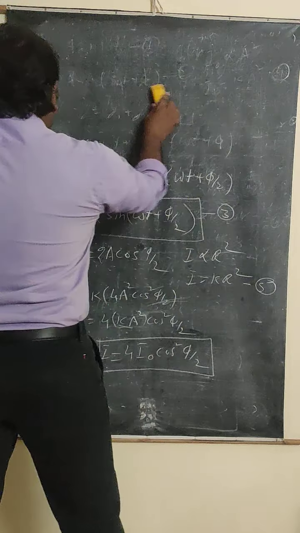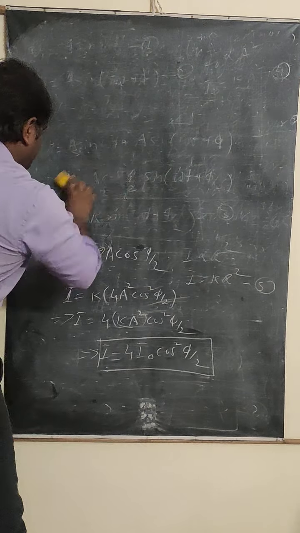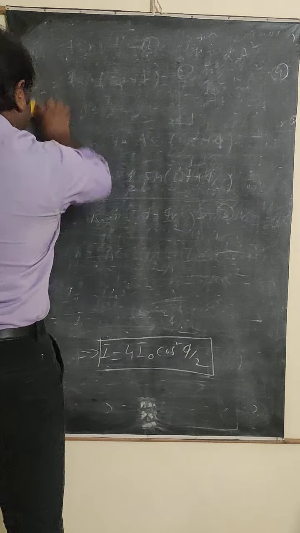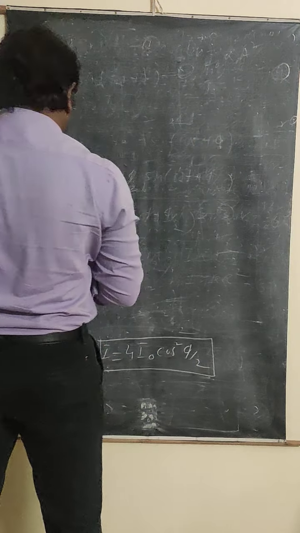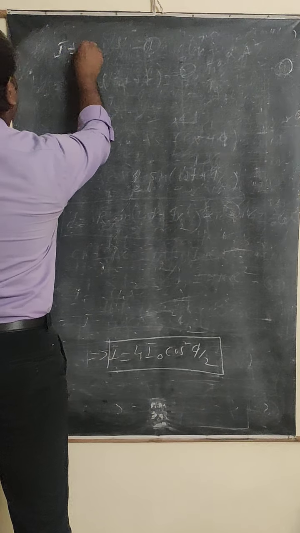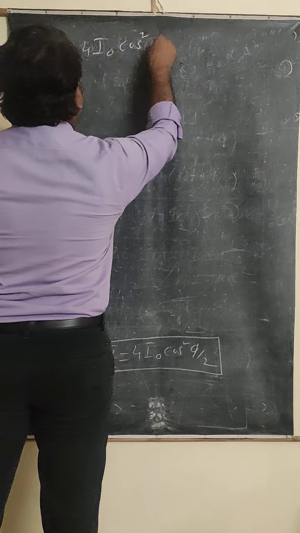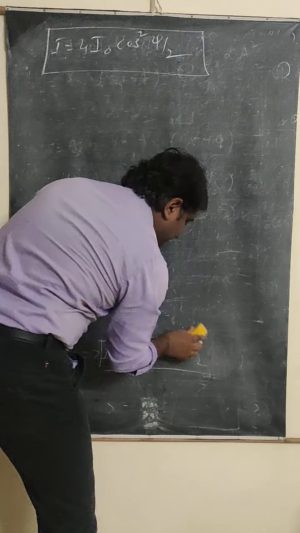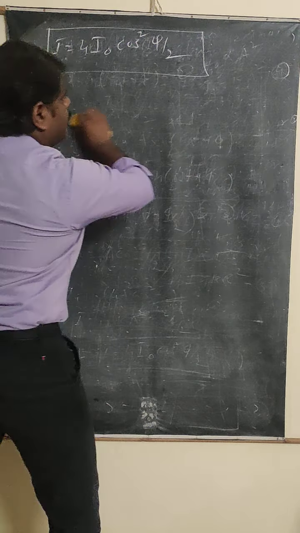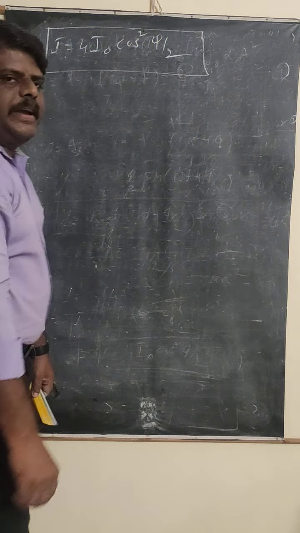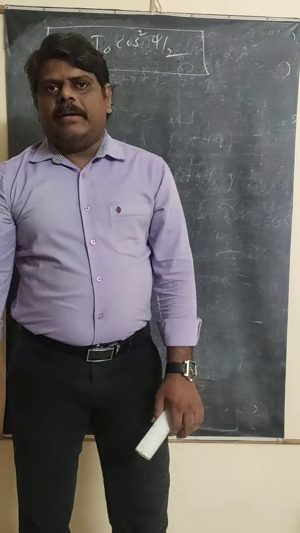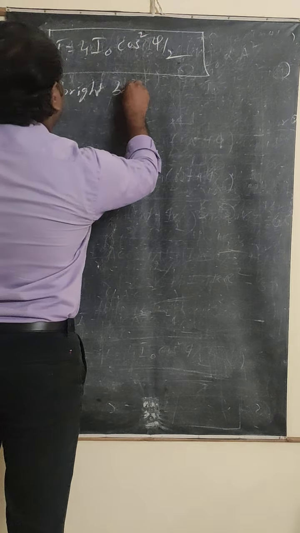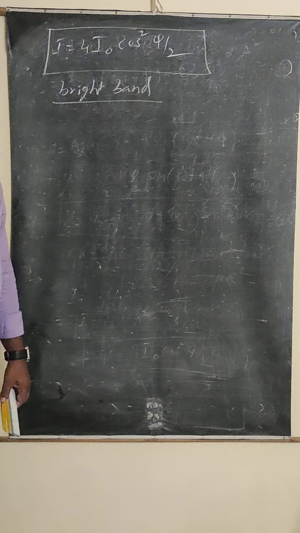And now, the very important part we are going to start here. So I = 4I naught cos square phi by 2. This is the base equation to find the conditions. Right. Now let us find the condition for the bright band.